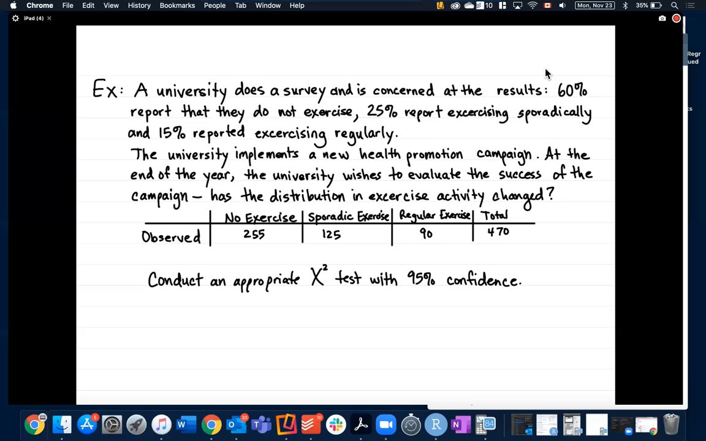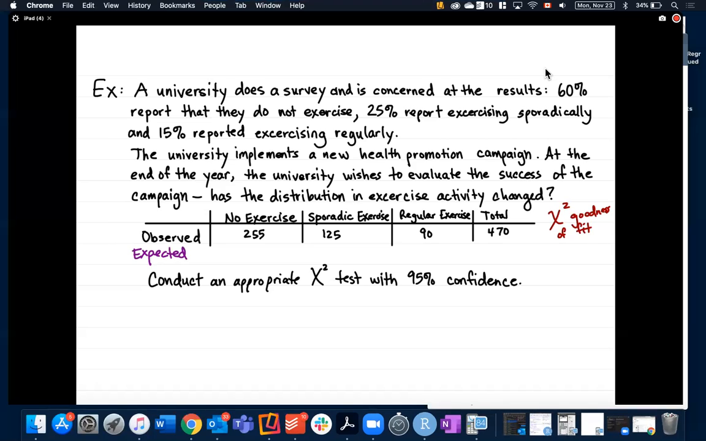They've asked us to conduct an appropriate chi-squared test with 95% confidence. In this case, because there's only one categorical variable, the amount of exercise, the appropriate test is a chi-squared goodness of fit test. We have our observed values here, and the expected values we can work out. We're going to use the previous year's proportions to give us a guide of what we would have expected if there was no change in exercise behavior. And then we're going to see how much our observed has changed from the expected behavior.